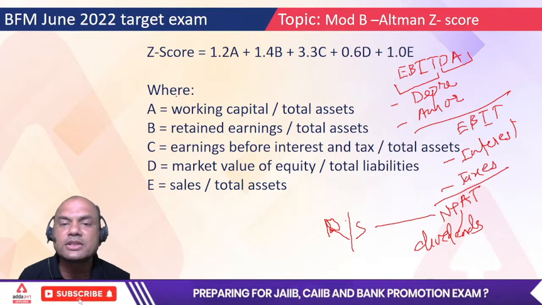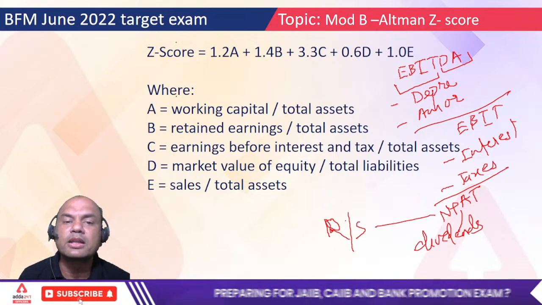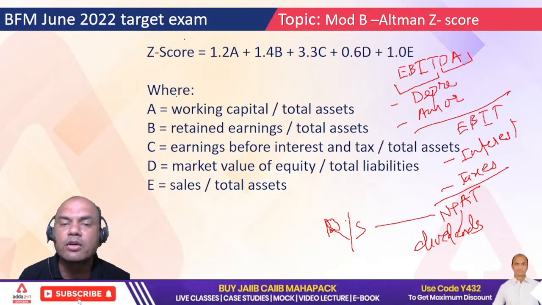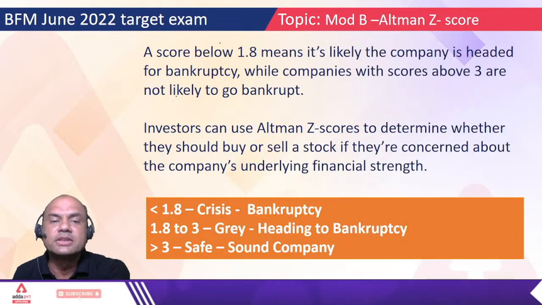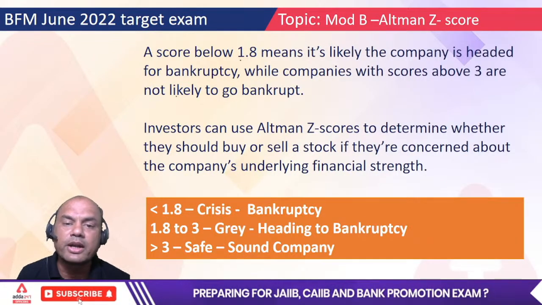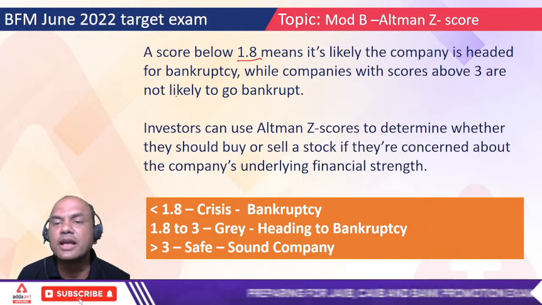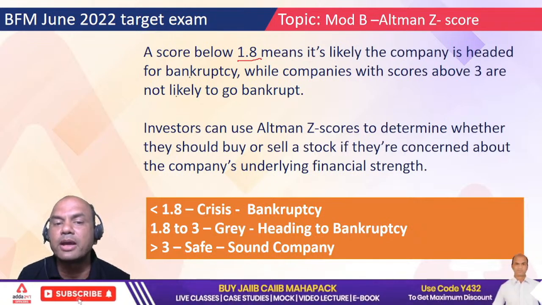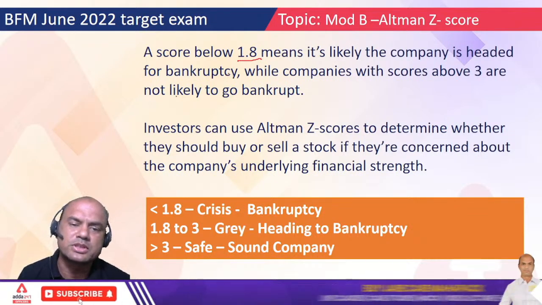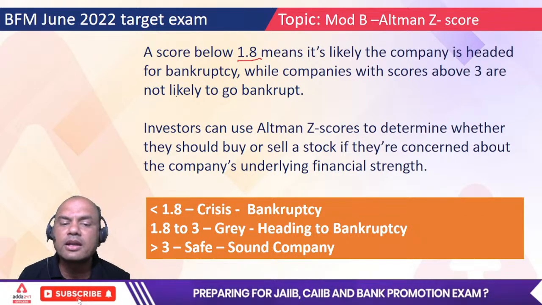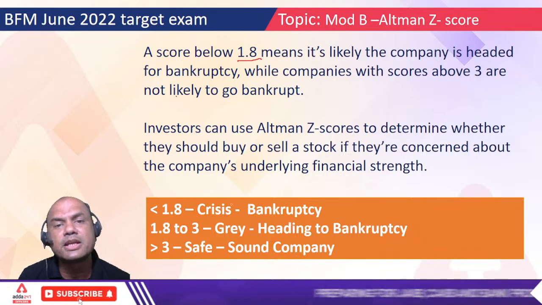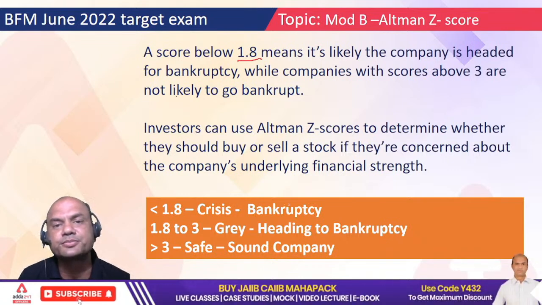If you combine this score, you will know whether the company is moving into bankruptcy or not. A score below 1.8 means it's likely that the company is heading for bankruptcy, a very crisis situation. I've made the table here. Below 1.8, the company is surely heading towards bankruptcy.